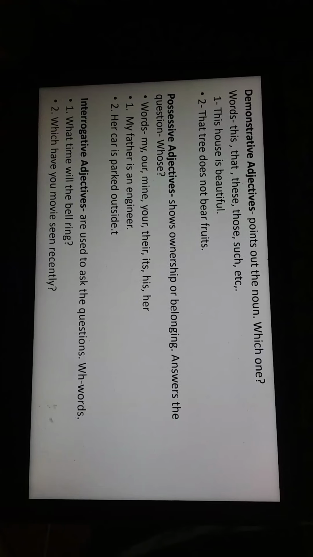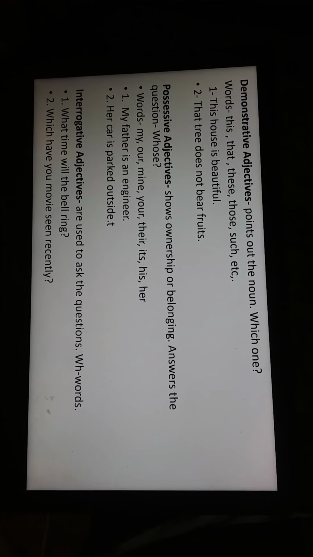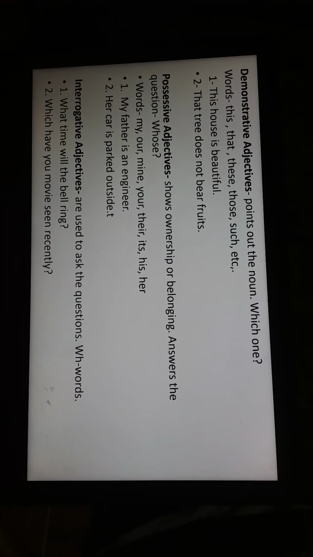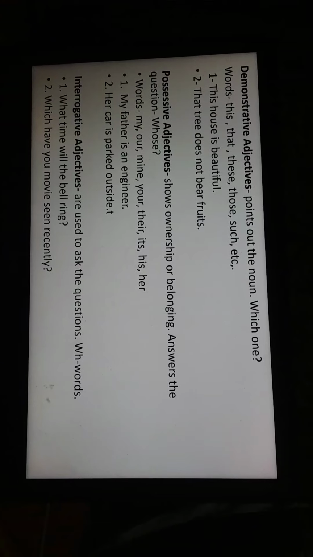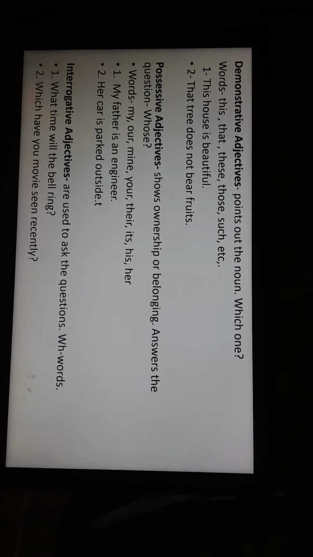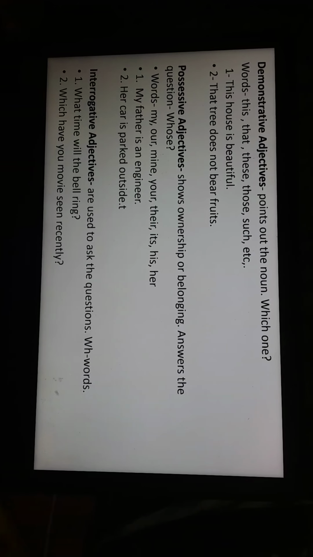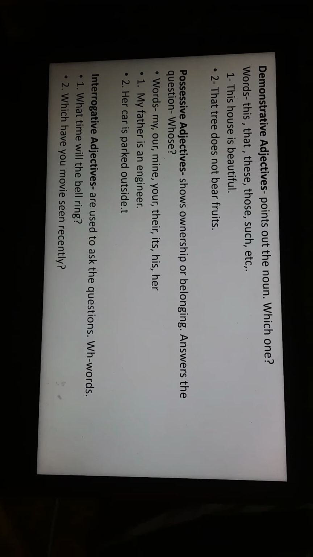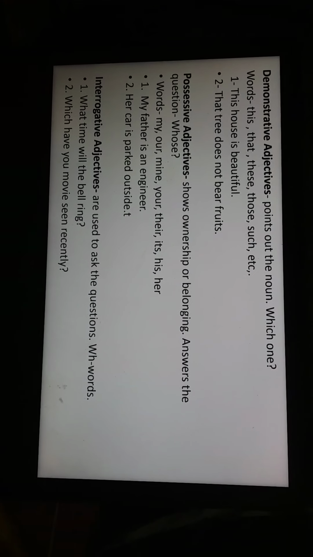Now we come to demonstrative adjective. It points out the nouns. Which one? Words like this, that, these, those, such, etc. This house is beautiful. So it's demonstrating it, pointing out to the noun. This house. That tree does not bear fruit. So here again it is pointing out to the tree. That tree. So it becomes a demonstrative adjective.